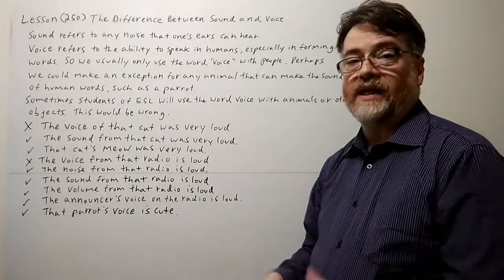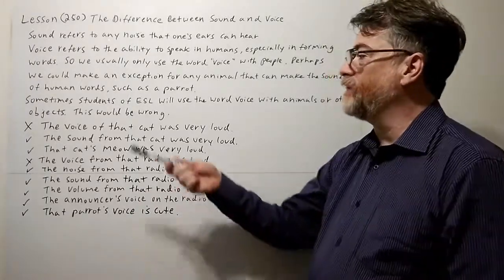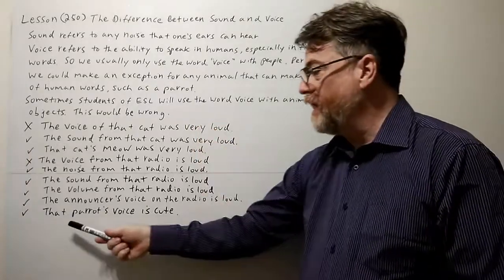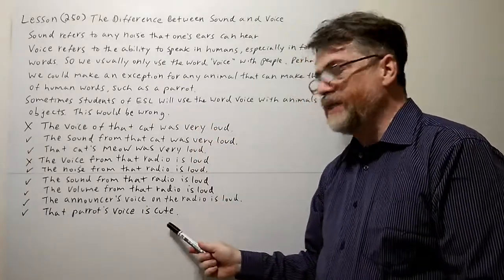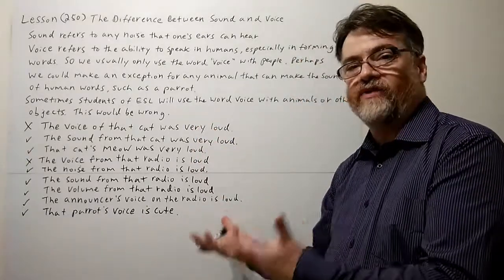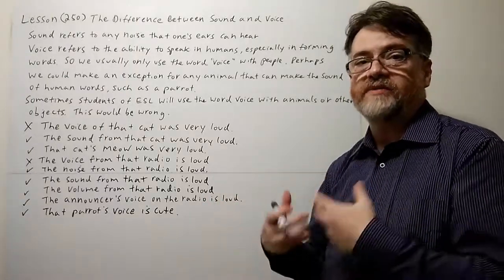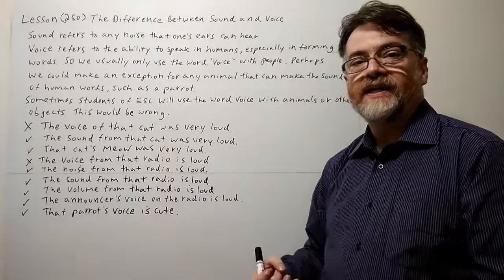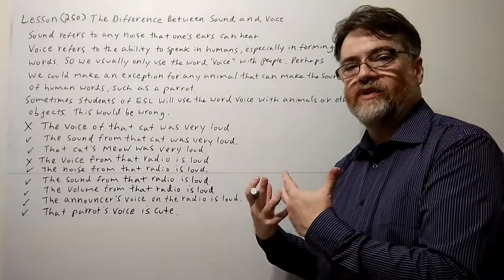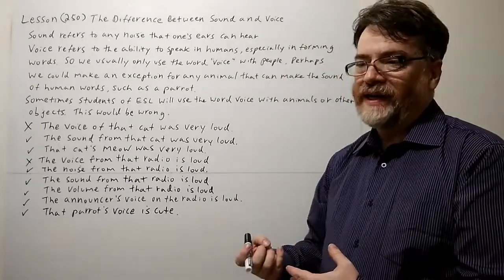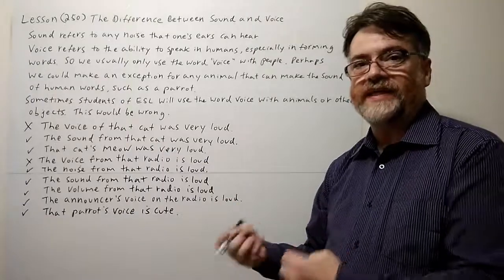All right, and then just a last example here, like the one with the idea of a parrot. That parrot's voice is cute. We might actually say voice with parrots because they can really form not only real words, sometimes they could even form a sentence. So you could actually use the word voice with a parrot, but he might be one of the few exceptions that you could use.